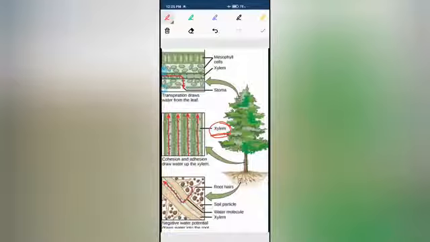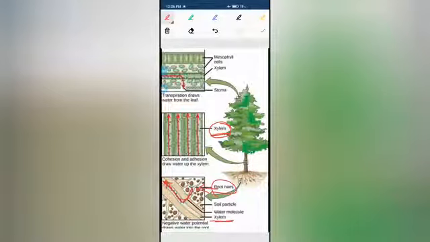Now what happens in the transportation process, as you can see over here, these are the root hairs. They are inserted into the soil particles, or distributed within the soil particles. Through the root hairs we can see the water molecules coming up, and the pathway through which these water molecules are coming is termed the xylem.